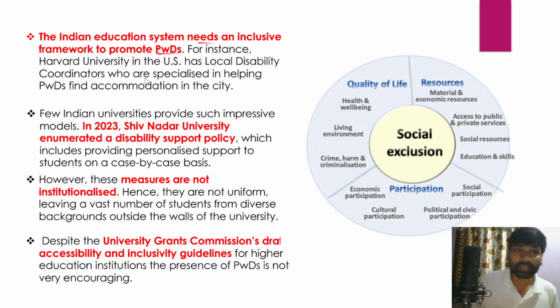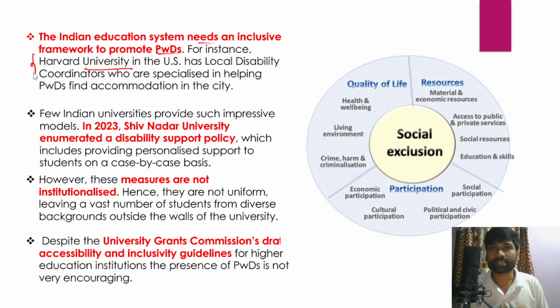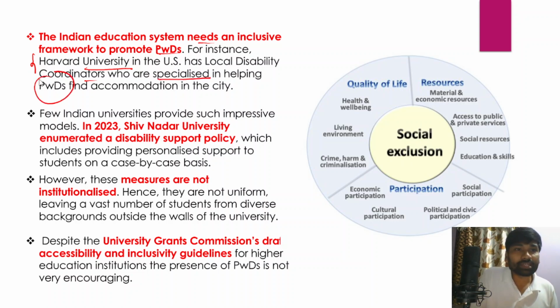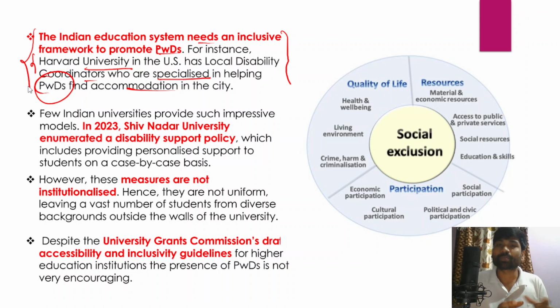But on the other hand, we need to look at examples from other countries. There is a university, Harvard University in the US, and it has a proper framework with local disability coordinators, and these coordinators are specialized in helping persons with disabilities find suitable accommodation in the city. We should also have such mechanisms in place, so that they specialize in certain areas with respect to helping persons with disabilities, and that would actually make a lot of change.